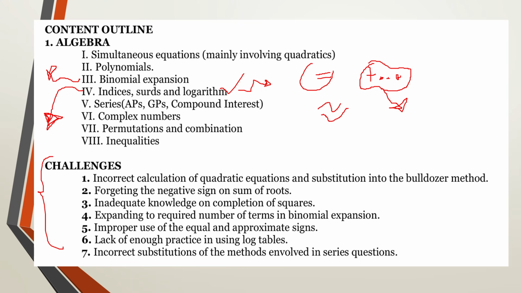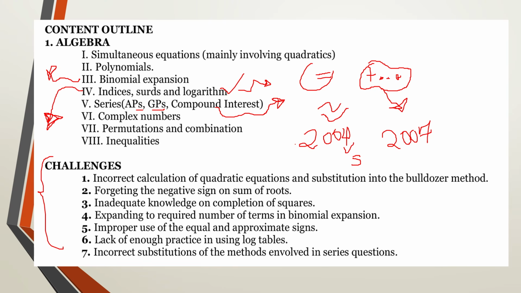The next one is going to be series. Now series is going to constitute arithmetic progressions and also geometrical progressions together with compound interest. Compound interest is where we tell you that maybe Mr. Yusuf invested 700,000 in a bank and is not going to withdraw it after 4 years, or we just tell you the years. He invested at the end of 2004. What money will he have at the end of 2007? So you need to understand this. When they say at the end of 2004, you need to start counting the number of years from 2005, because the interest comes at the end of the year.